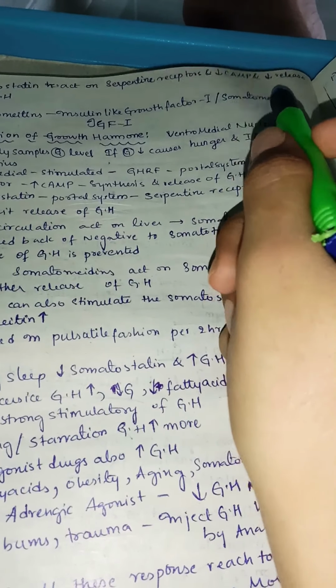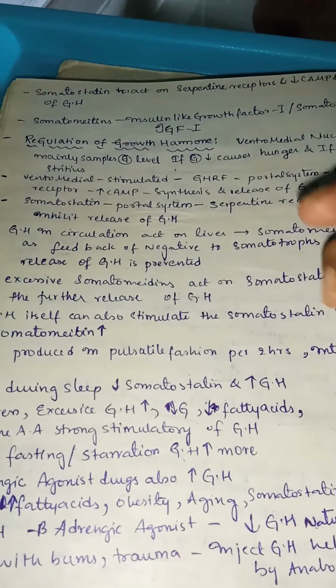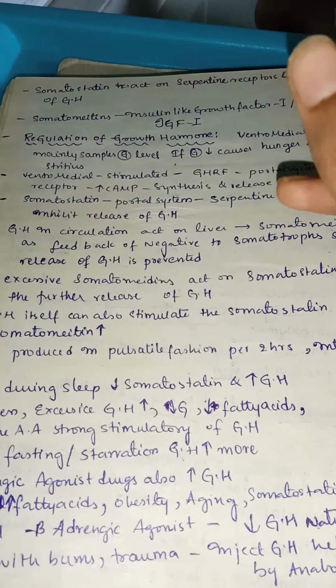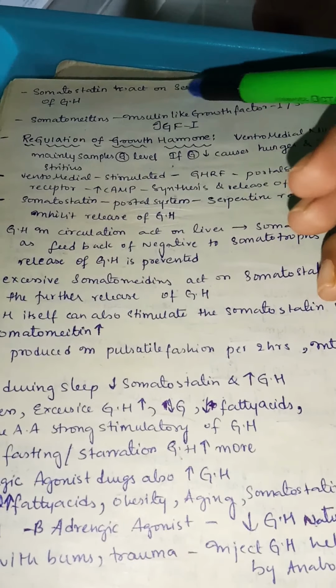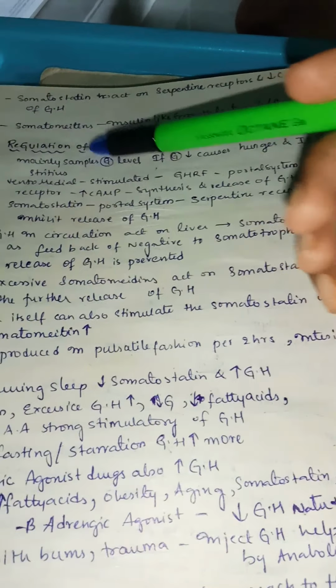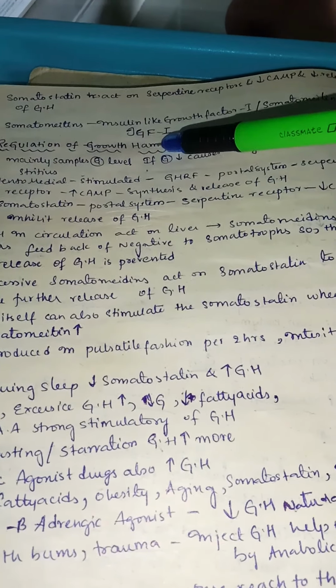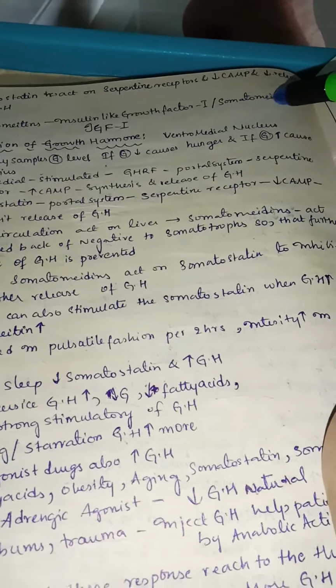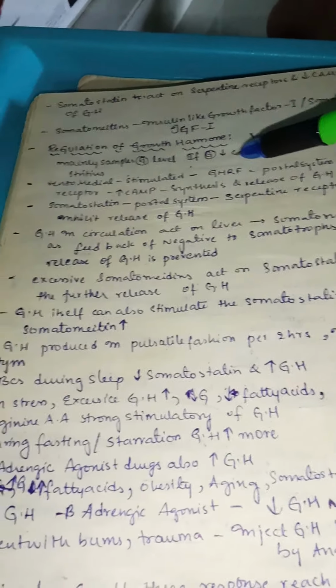Next, let us see how somatostatin acts on the serpentine receptor. They decrease the cyclic AMP and decrease the release of growth hormone. So somatostatin is an inhibitory factor of growth hormone. So mainly they have a 7 pass receptor. They decrease the cyclic AMP and also decrease the release of growth hormone.